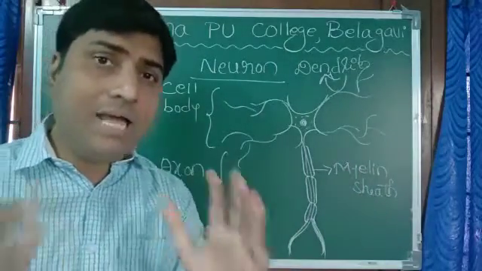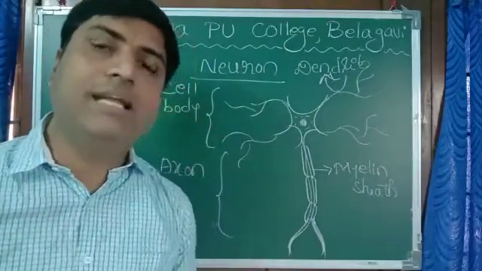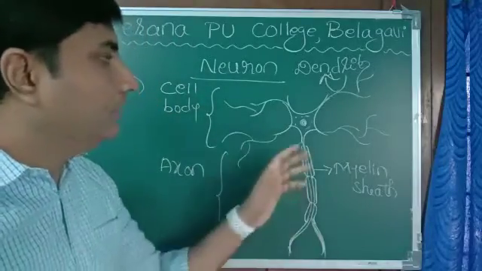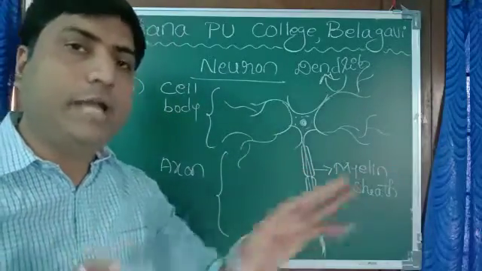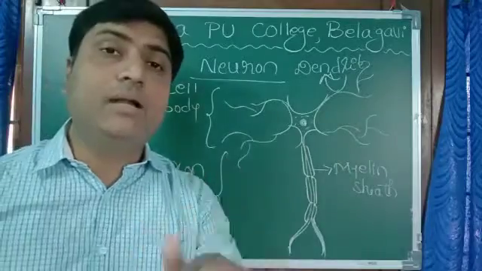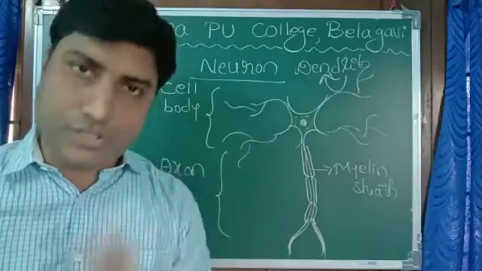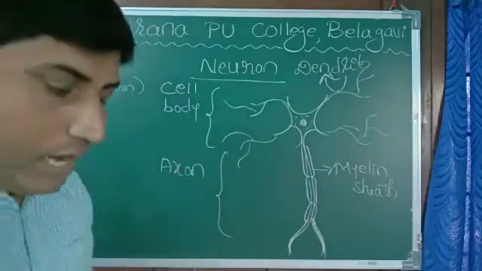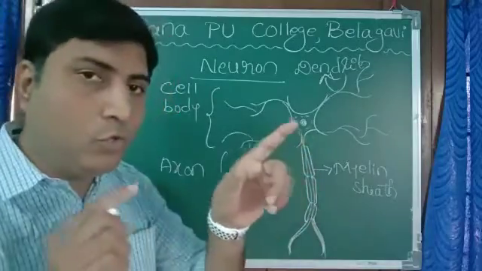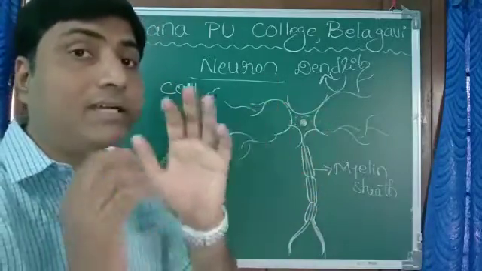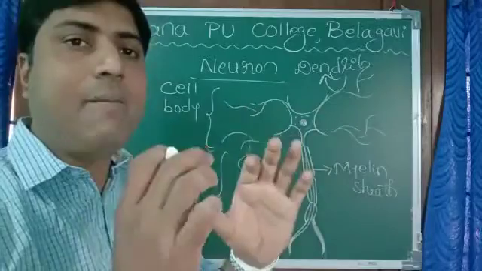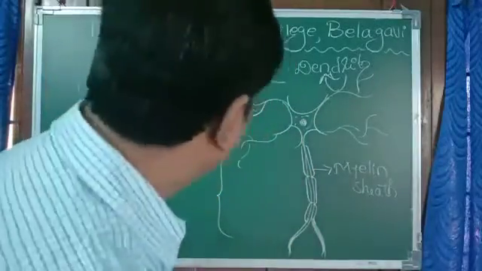Such lakhs of neurons are present in our brain and in our nervous system. These neurons join end to end during the transmission of electrical impulses or messages. But one thing we have to remember, when two neurons connect, they do not connect physically. There is a gap between two neurons like this.